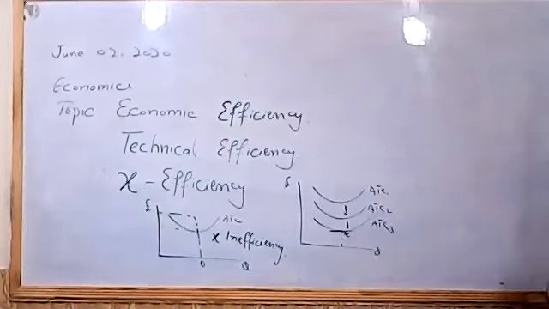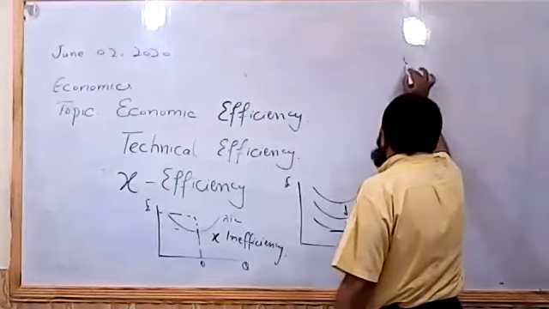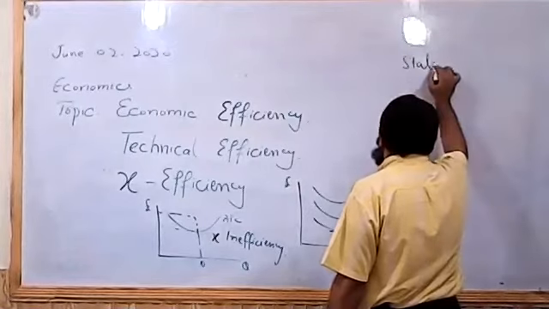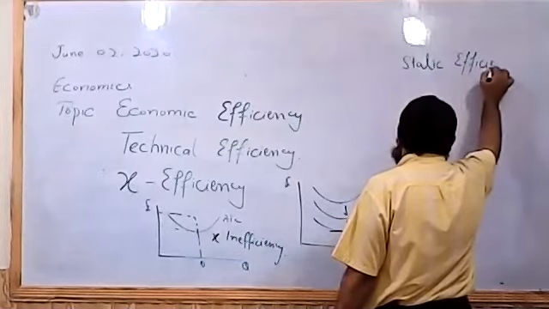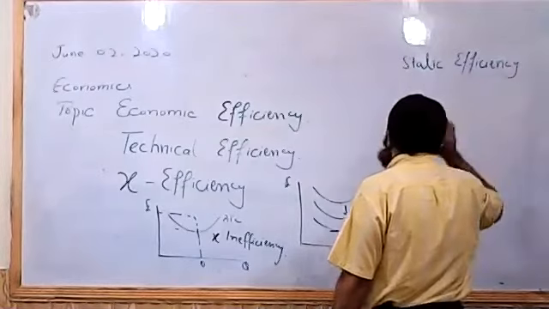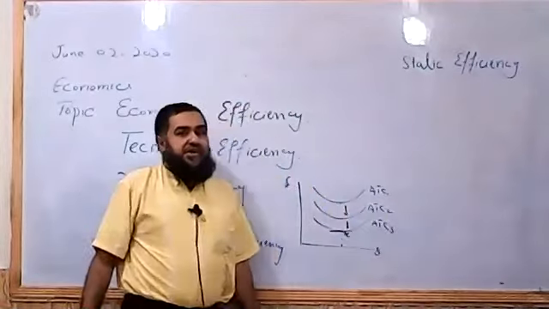Now these are, we said, productive efficiency, technical efficiency, X efficiency, and we also said what about static efficiency? Static means in a fixed time period.